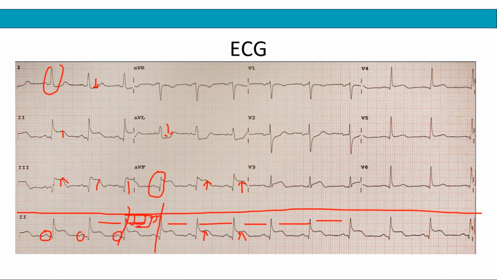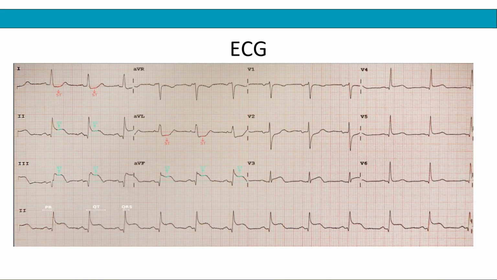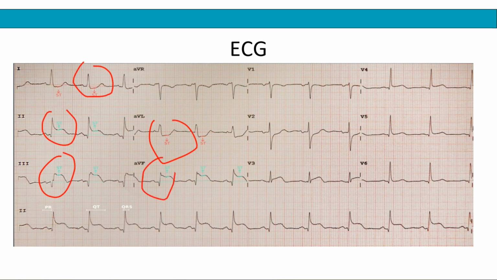Yes, so the key findings are what we've identified, and now let's put these key findings on the ECG together with what we have in the stem of the question itself. Now this is the same ECG showing you similar annotations to what I did, and you have ST segment depression in lead 1, ST segment depression in lead AVL, and then you have ST segment elevation in lead 2, lead 3, and AVF. Right, and so those are the key findings in this patient.